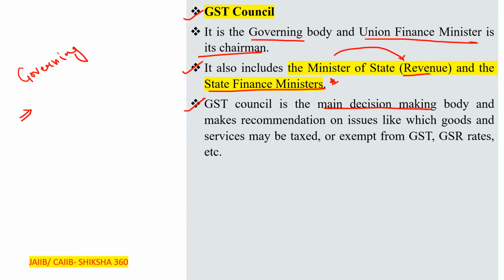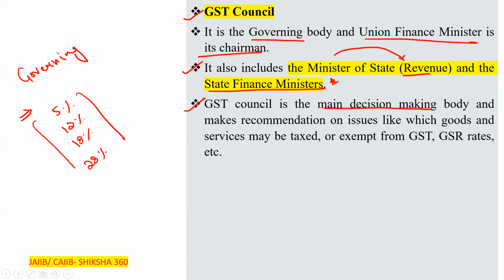Clear? You will see that whenever there is a meeting, there will be an increase in the taxation of some goods and a decrease in the taxation of some other goods. There are slabs like 5%, 12%, 18%, 28%. So switching of goods between these slabs is continuously going to happen. All this work is done by the council, that is the GST Council here.